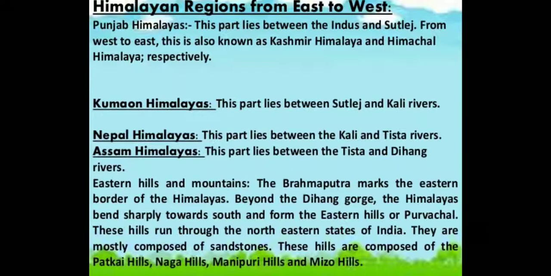Eastern hills and mountains. The Brahmaputra marks the eastern border of the Himalayas. Beyond the Dihang Gorge, the Himalayas bend sharply towards the south and form the eastern hills or Purvanchal. These hills run through the northeastern states of India and are mostly composed of sandstone. These hills include the Patkai Hills, Naga Hills, Manipur Hills and Mizo Hills.